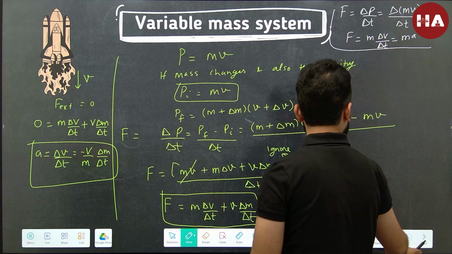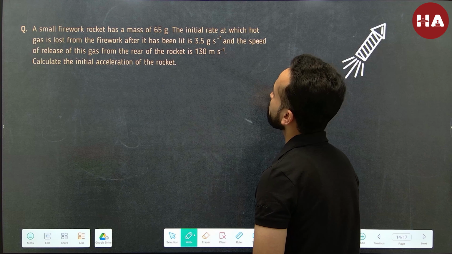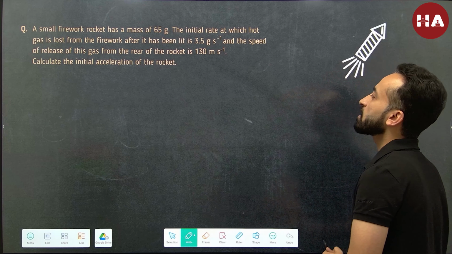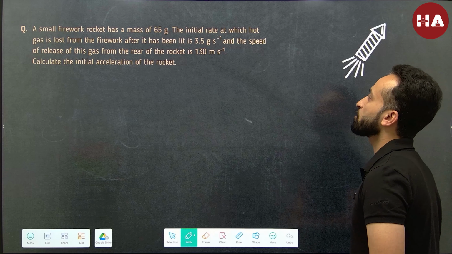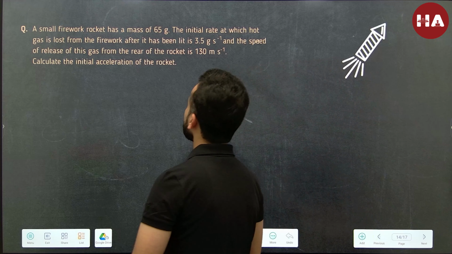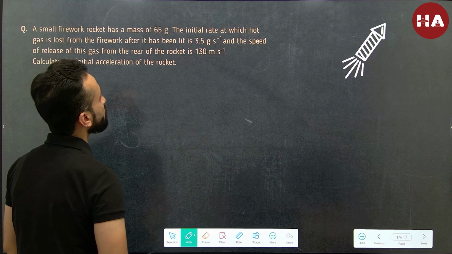Alright, so now let's talk about a small firework rocket that has a mass of 65 gram. The initial rate at which hot gas is lost from the firework after it has been lit is 3.5 gram per second, and the speed of release of this gas from the rear of the rocket is 130 meter per second. That's quite huge. Calculate the initial acceleration.